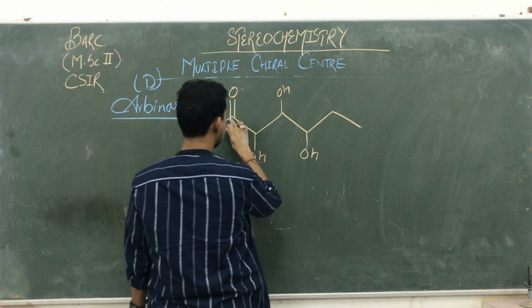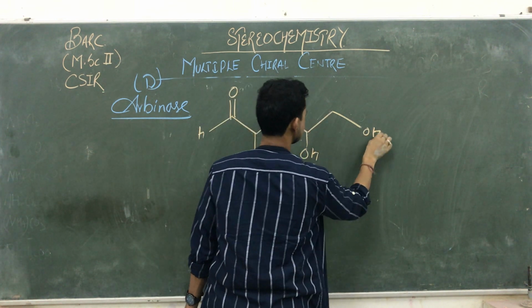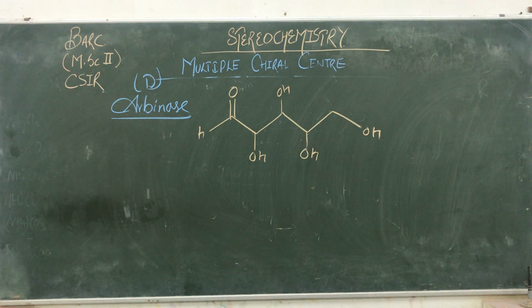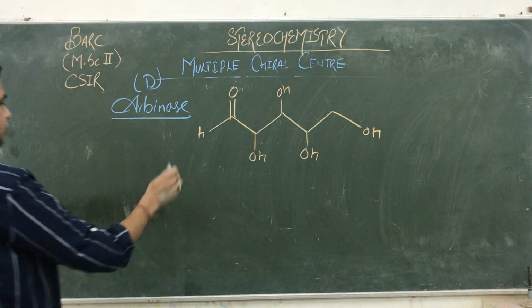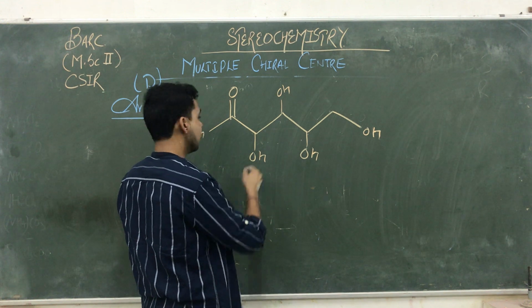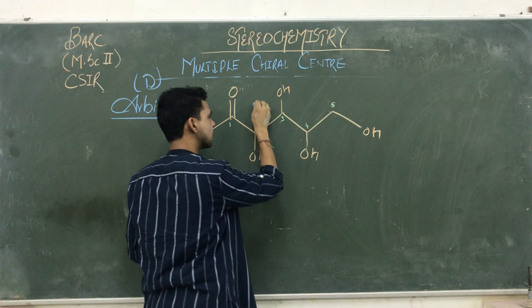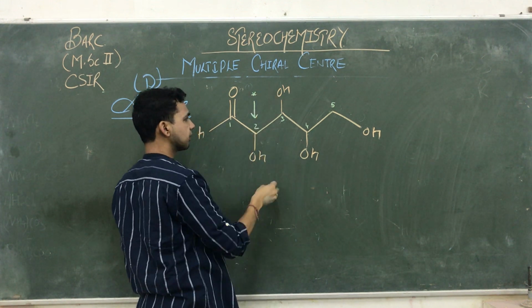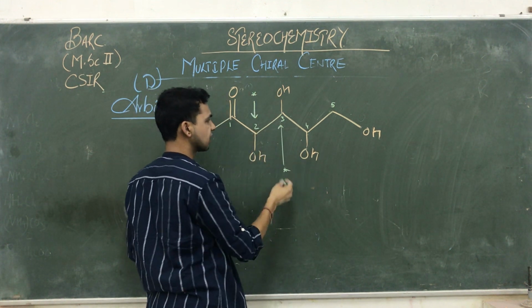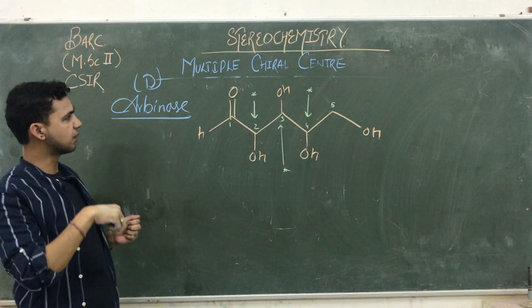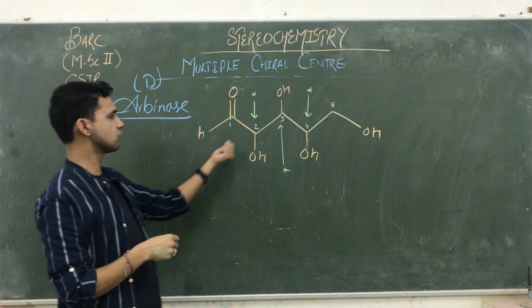Okay, so that is 1, 2, 3, 4, 5. This is the example of arabinose. This is an example of generally arabinose. So then we are going to study arabinose and find out its configuration. So see, find out first of all the chiral centers. Here is 1, 2, 3, 4, 5. So that is one chiral center, chiral carbon. That is another chiral center, chiral carbon. That is another chiral center, chiral carbon. So it means this compound has how many stereogenic centers?